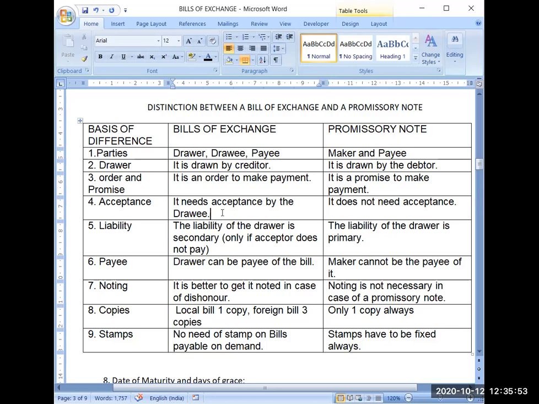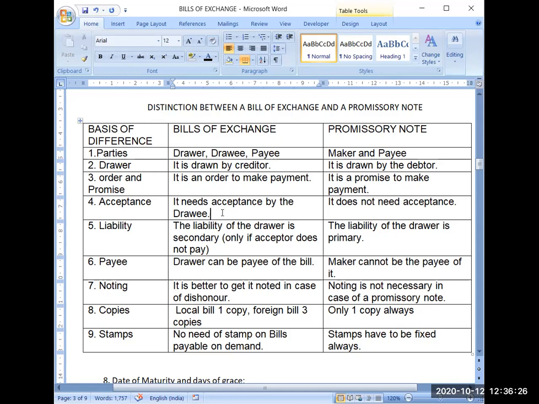Then promissory note, because here you can practically see that the person who is purchasing goods on credit is the liable person to make the payment to the creditor, and he himself is writing the promise that I will be making your payment on such and such date for this amount. So that's why, because he is writing the bill, he is signing that bill, it does not need any acceptance separately. It is already accepted by making promise.